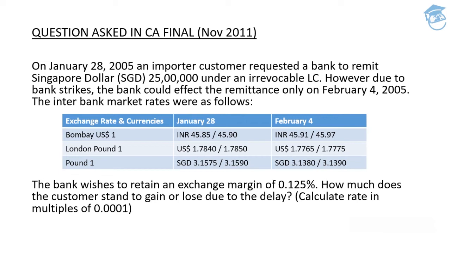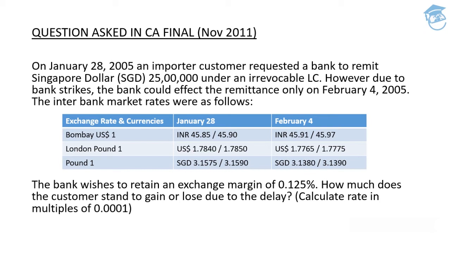Okay, so coming back to the question, in this particular case there was an importer customer. The importer wanted the bank to remit Singapore dollar 25 lakh on 28th January. But unfortunately, on that particular day, the bank strike actually happened, and the bank was only able to effect the remittance on 4th of Feb, not before that. So it will definitely happen in this particular case that the transaction which would have been done on 28th January would be entirely different from the one which actually happened.